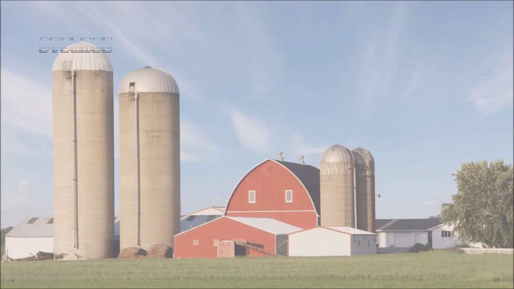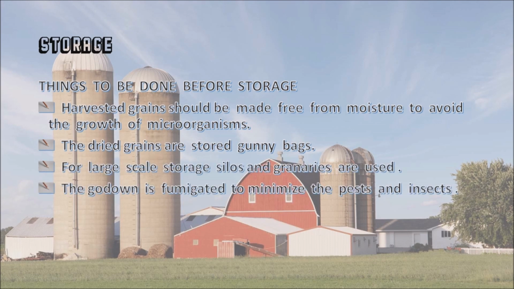Now all the practices are over. The final one is the storage of grains. So before starting the storage, certain things should be done. They are: the harvested grains should be made free from moisture to avoid the growth of microorganisms. Then the dried grains are stored in gunny bags. For large scale storage, silos and granaries are used. Then the godown is fumigated to minimize the pests and insects.